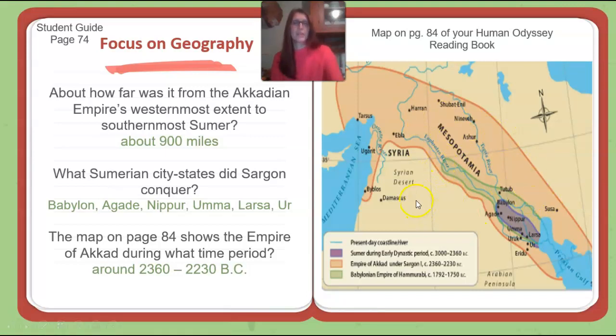Okay, and then the map on page 84 shows the empire of Akkad during what time period? So this was around the mid-2300s, 2360 to 2230 BC, before Christ, or BCE, before Common Era. Remember, it goes backwards because as we're going on a timeline, the earliest time is here and is moving towards current day here. So it's going this way, so it's moving backwards. And remember, BC is anything before 0 basically on a timeline. So it's moving towards that 0.